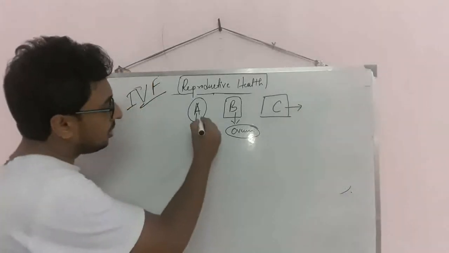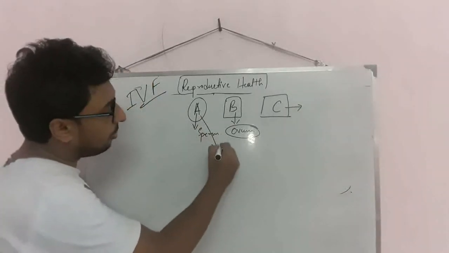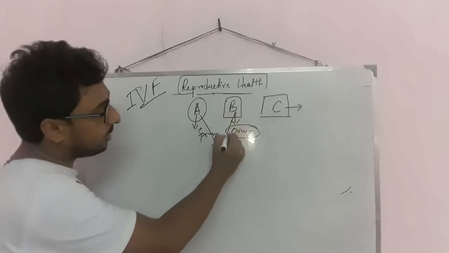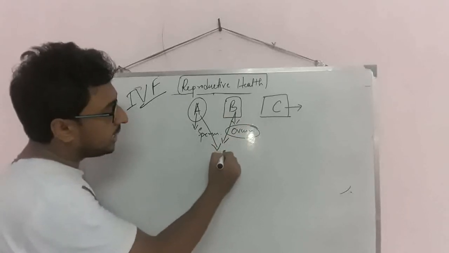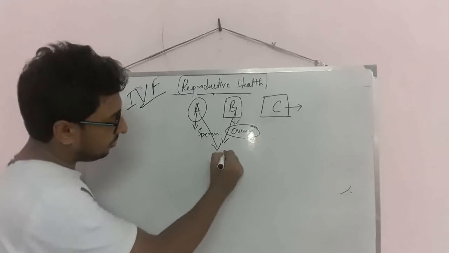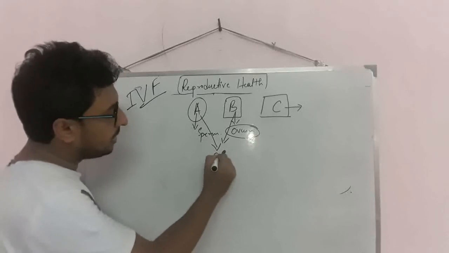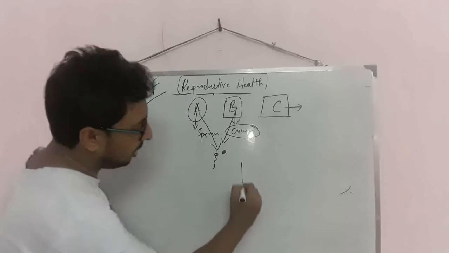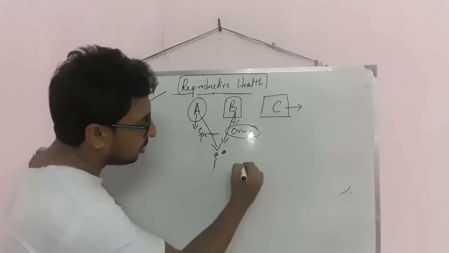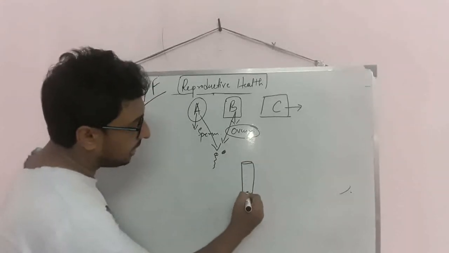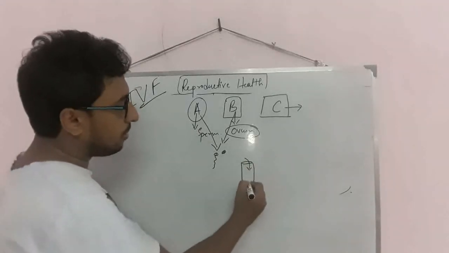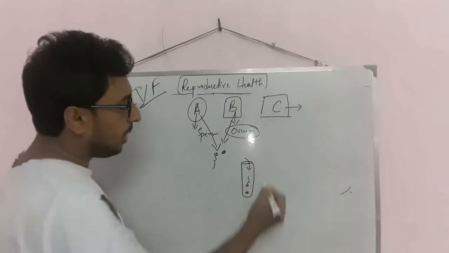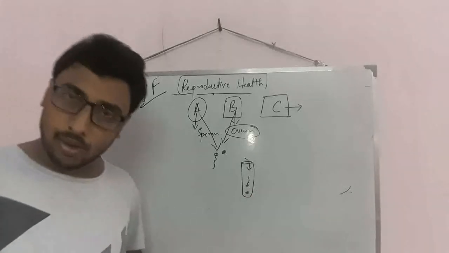So the doctor will take sperm from A and ovum from B, and after all, in the test tube the doctor will keep the ovum and add sperm, and the sperm will fertilize the ovum.